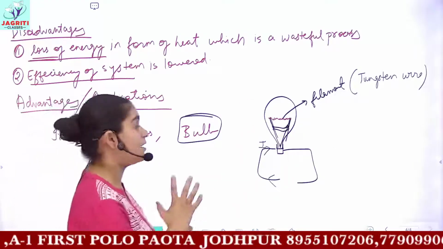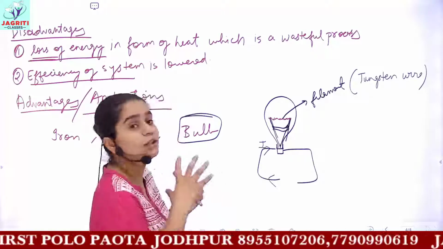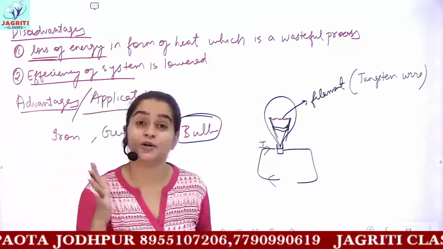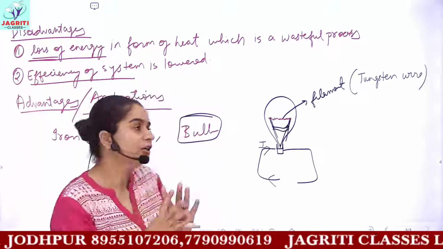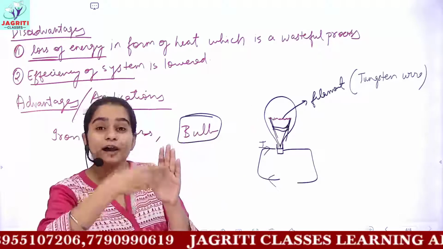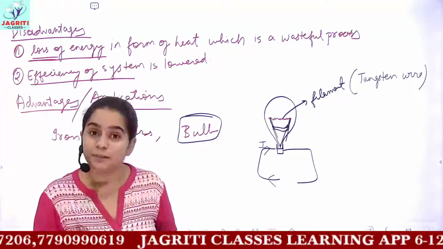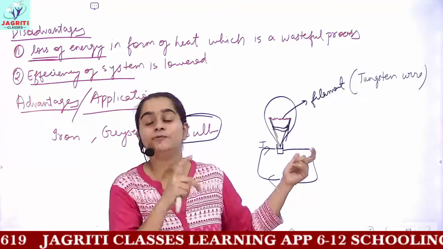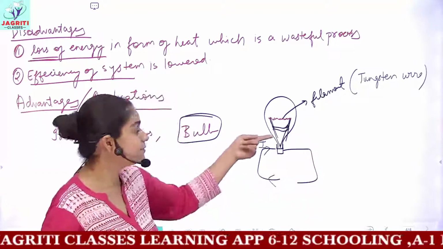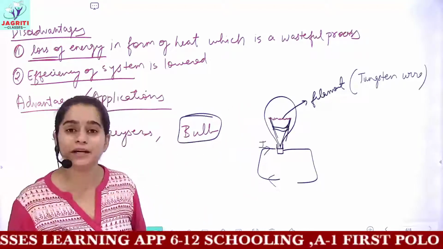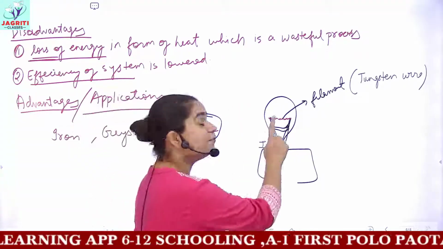And after some time, when you switch on the bulb, if you touch this bulb, it would be very hot. Okay, so please do not try to touch it. If you just move your hand near the bulb, then also you can feel the heat coming out of the bulb. It means here you have a practical example of heating effect. Whenever a current is flowing through a device, its energy is being dissipated in the environment, released out in the form of heat.